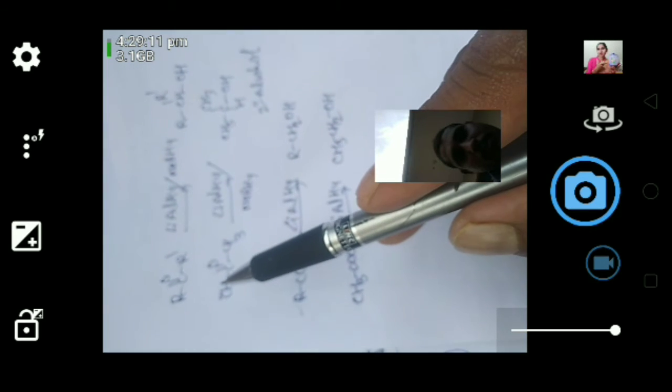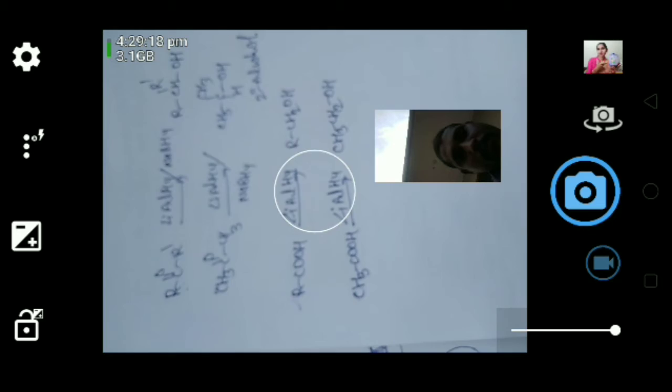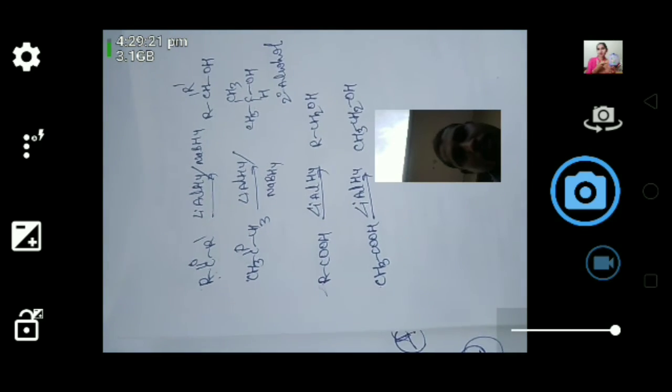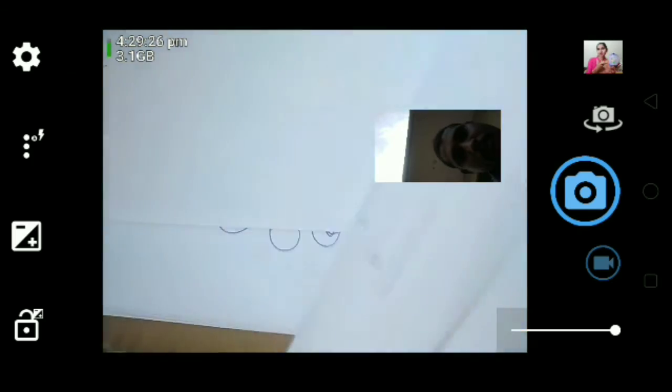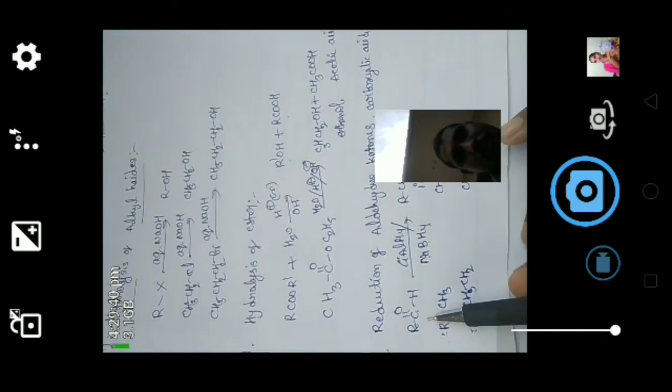Here the alcohol is prepared by reduction of aldehydes, ketones, carboxylic acids, and esters. Now, the reduction of aldehydes. Here aldehydes, when we react with lithium aluminum tetrahydride or sodium borohydride, give alcohol. RCHO, this is aldehyde, when you react with lithium aluminum tetrahydride or sodium borohydride gives primary alcohol. These are the examples for the preparation of alcohol from the aldehydes.